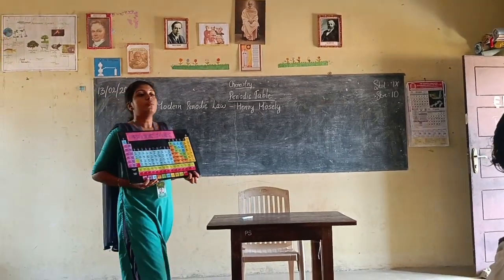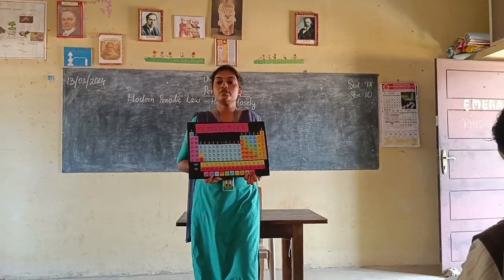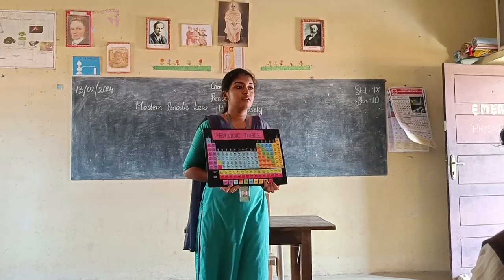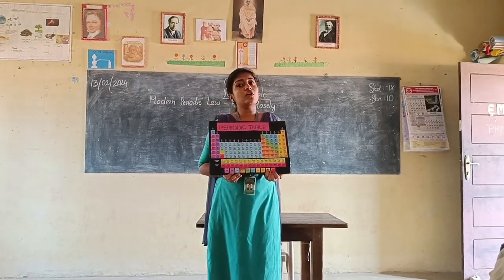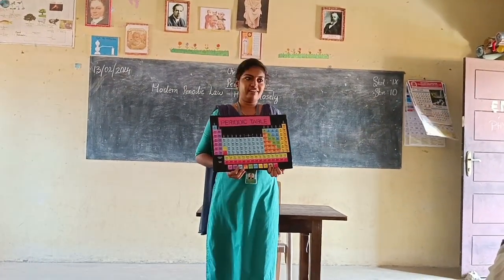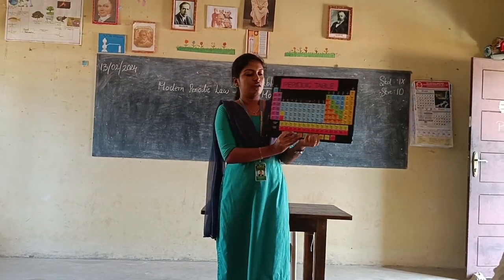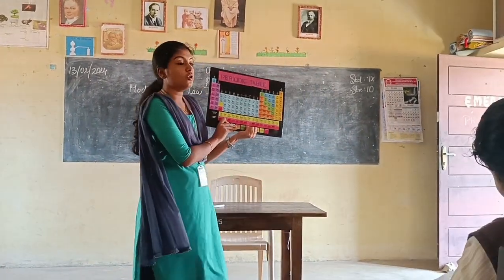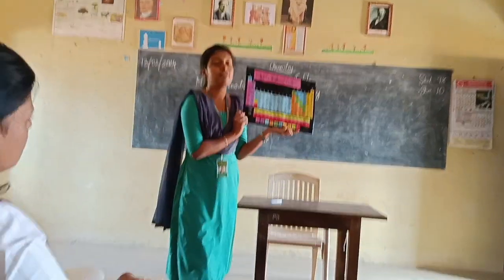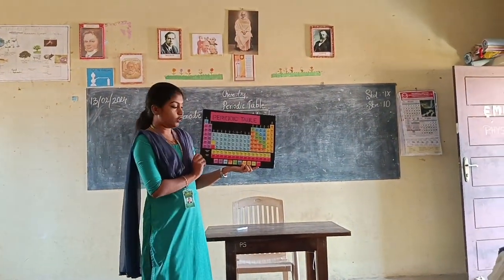This was the modern periodic table proposed by Henry Moseley. So this is the modern periodic table. Do you see all the elements in the modern periodic table? Different types of elements are present in this periodic table.